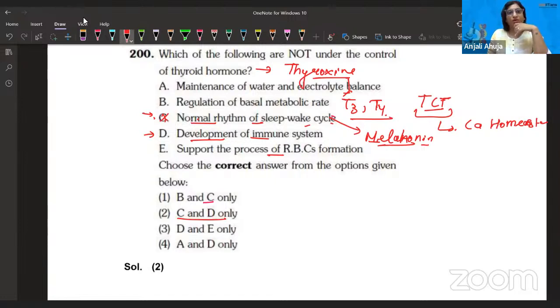And BMR I already mentioned. Maintenance of water and electrolyte balance is also somewhere related, because this is indirectly in relation to breathing rate and heart rate, because it affects the blood supply too. And support the RBC formation, I was agreeing to it, because it's a different story. If you remember reading how the fetal liver participates, and after that the thyroid gland itself has a control over it. So definitely, I think C and D is the correct one. I'll agree with it.